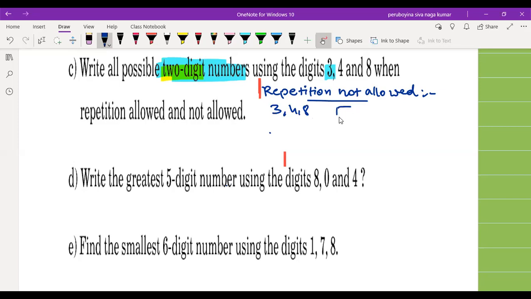We have to form a 2-digit number. So take 2 blank boxes. We have to fill them and form a 2-digit number.